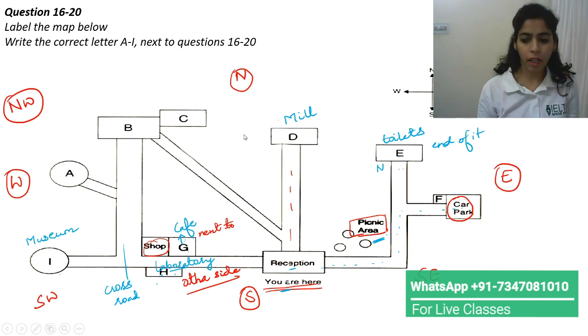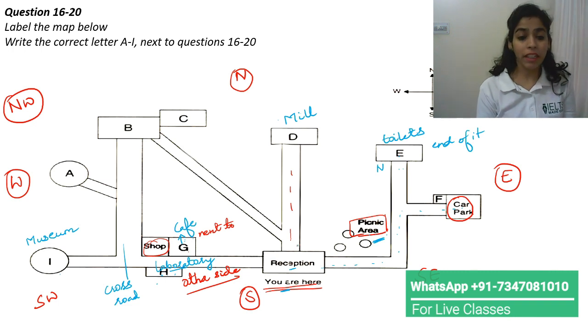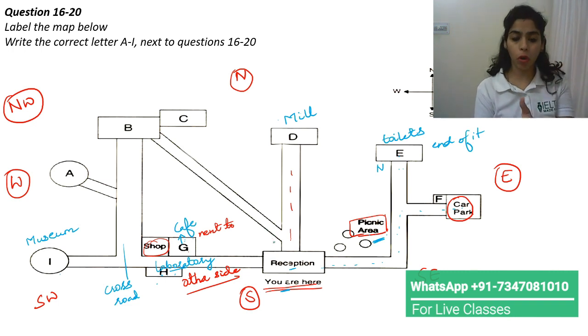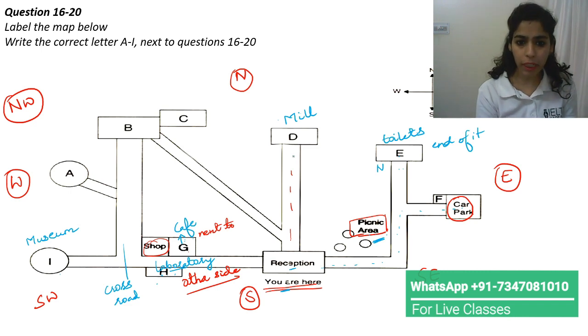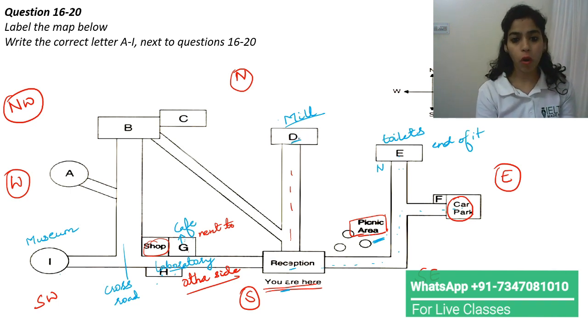So guys, I believe you must have understood what they said and how they said it. So firstly they said you are here at the reception area, okay? They did not mention the diagonal road or the sweeping road. So they just said that you need to go straight towards the north. Reception, you are at the reception area, you need to go straight towards the north and you will see mill. So just at the end of the road. So end of the road D, we saw mill.